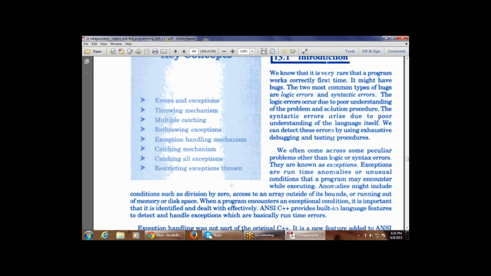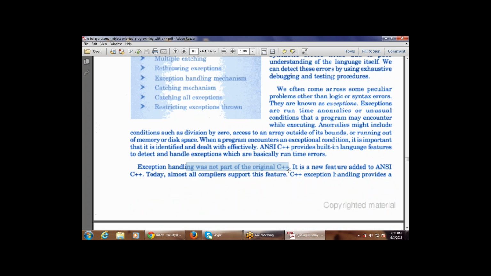Now, the next paragraph says exception handling was not a part of the original C++. That is, when C++ was developed, exception handling was not available. It is a new feature that was added to C++, a very recent feature. Today, almost all compilers support this feature. Every compiler has exception handling, that is, there is a provision to handle the exception.